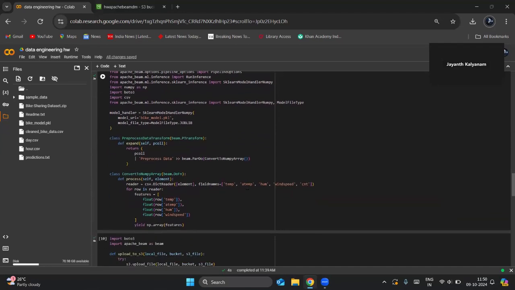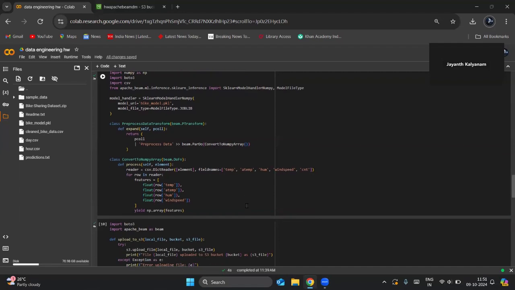And then I used a composite transform called a pre-processing data transform. The entire data pre-processing logic is encapsulated into this transform. What it does is it takes each row of the CSV file, parses it, and converts it into a NumPy array. So why are we converting it to a NumPy array? Because we need it for the model inference. The data in CSV rows must be in NumPy arrays, so we do that.